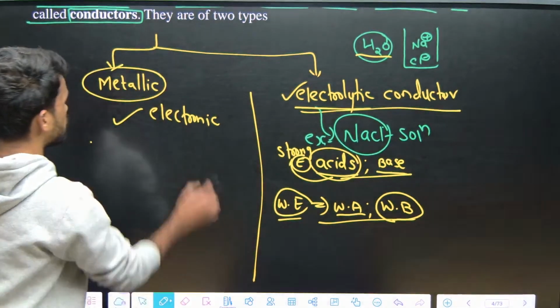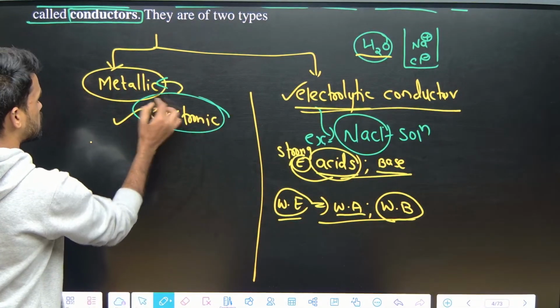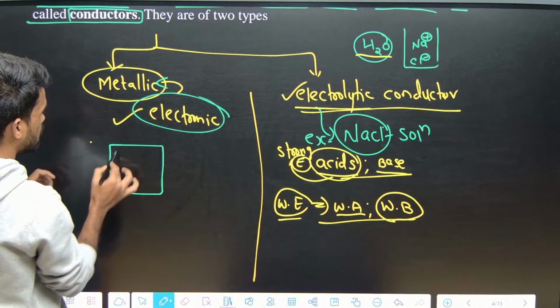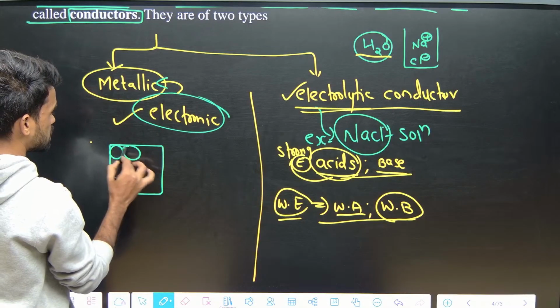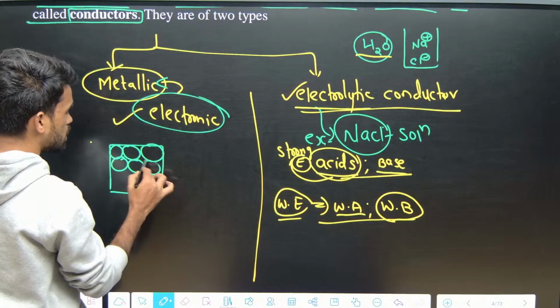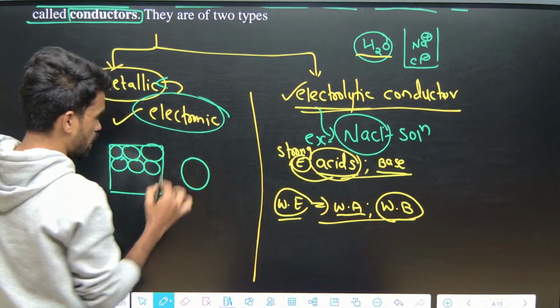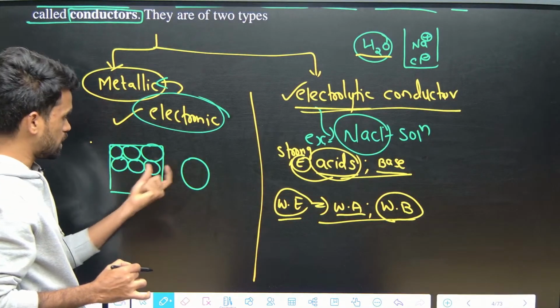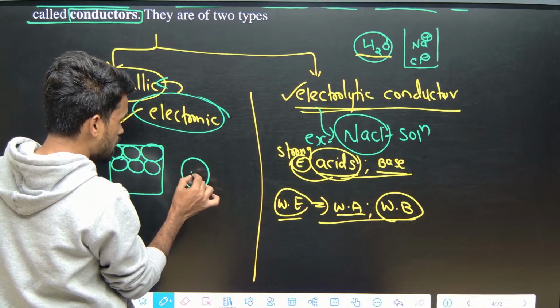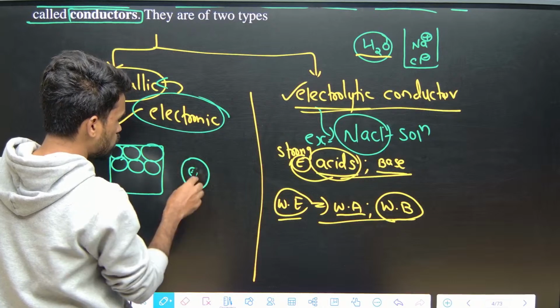Now when it comes to electronic, that is metallic conductors, you just take any metal substance. For example, I am taking a metal and its surface. On that surface the metal atoms are arranged like this. Assume this is one atom in the lattice. I have taken this metal lattice, and from that we have one atom here. We know an atom has a nucleus at the center, and around it we have electrons, right?